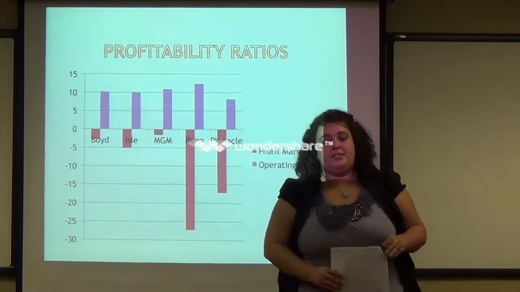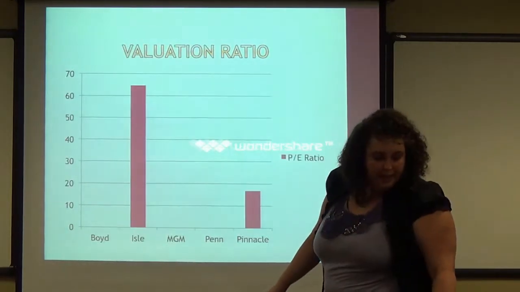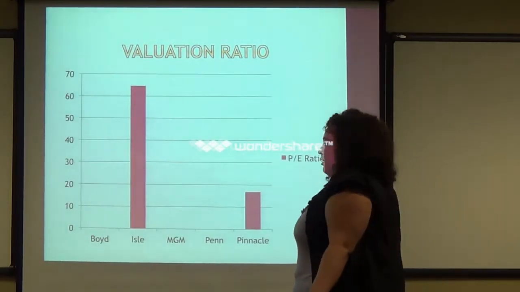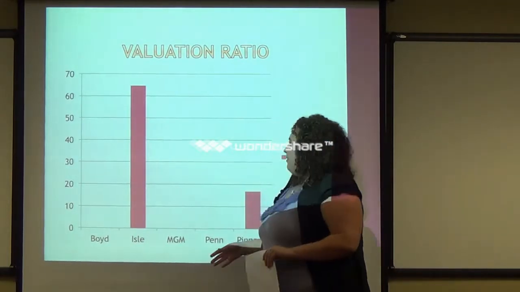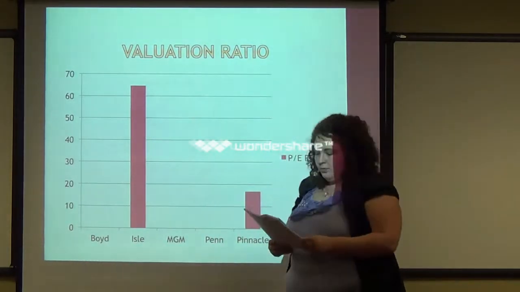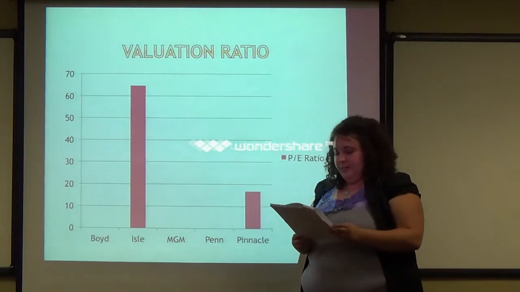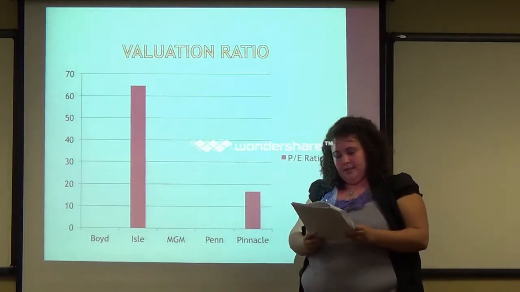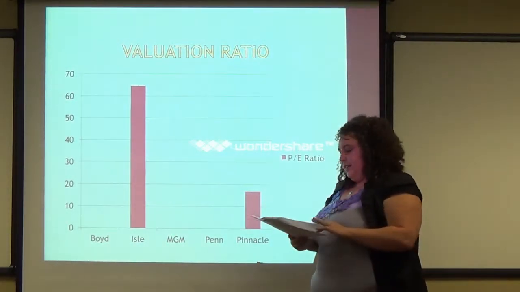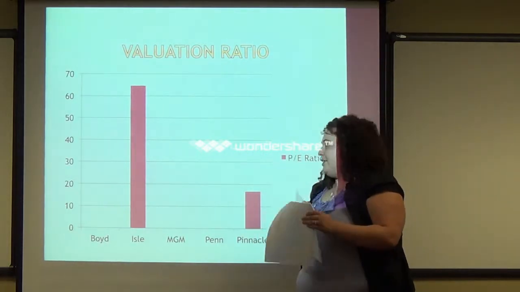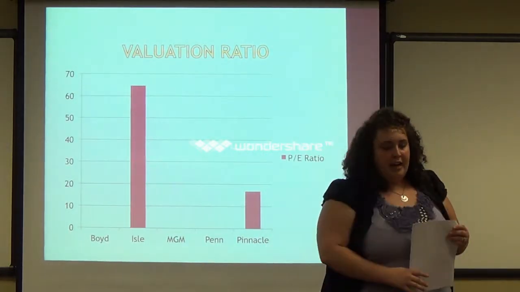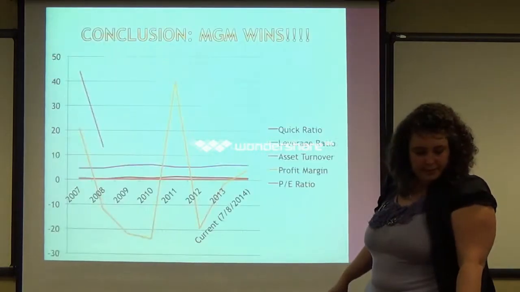And next is valuation ratio. Now, Bloomberg did not have a lot of the valuation ratios. So what I did have was Isle and Pinnacle. And Isle is dominant with a 64.68. And Pinnacle is in second place with 16.79. So that's how the market values them.